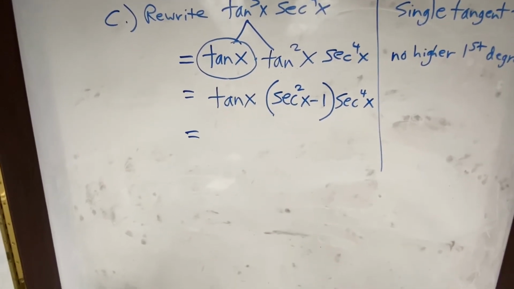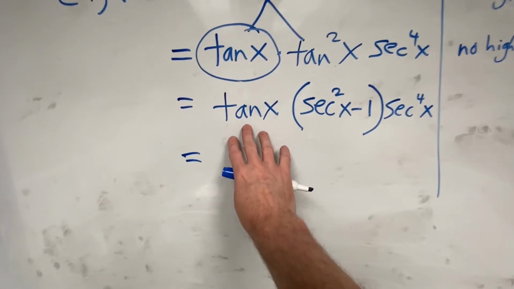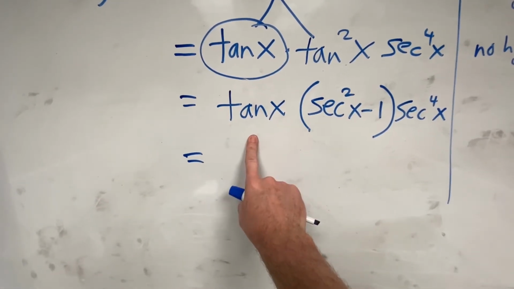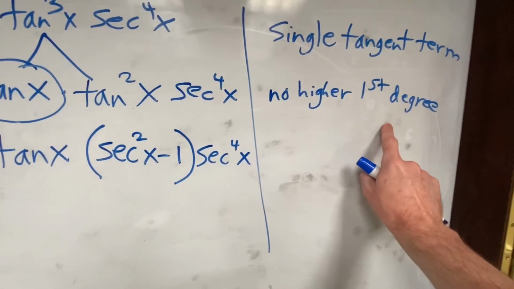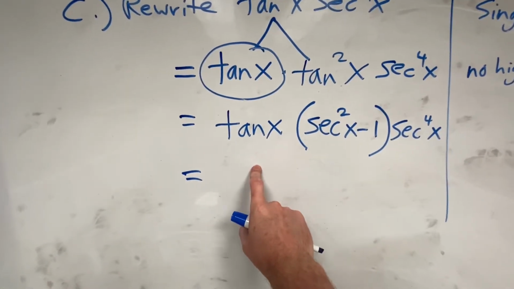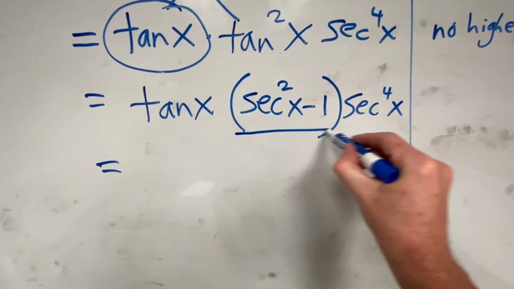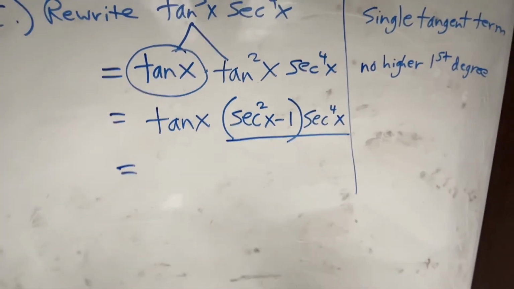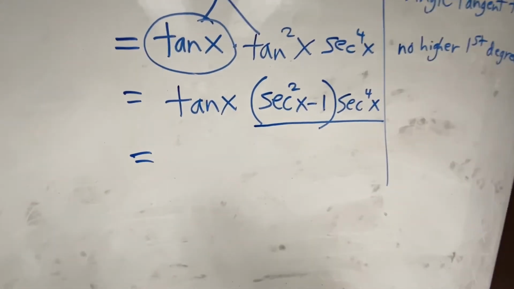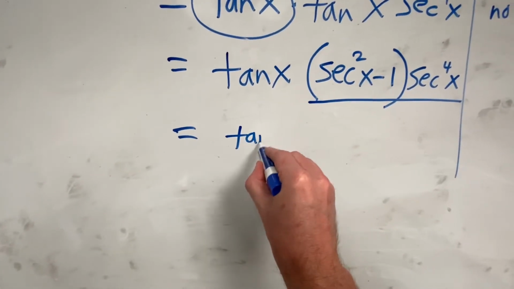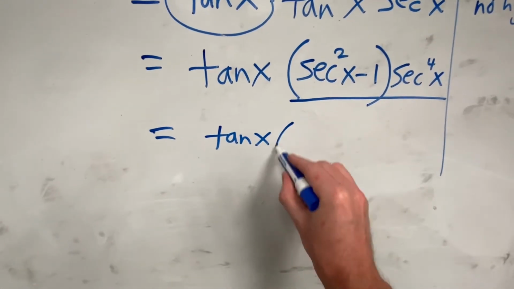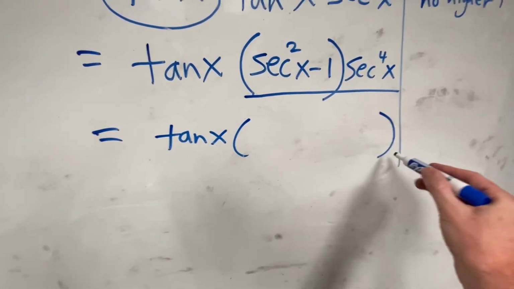I just want to clean this up a little bit. Did we get a single tangent term? Done. Is it to the first degree? Yes. And everybody else in the problem is, guess what? Not tangent. That's all that matters, is that everybody else is not tangent. One more thing I would ask you to do. Keep this guy right here. That's what we wanted. I'm going to put a bigger parentheses.